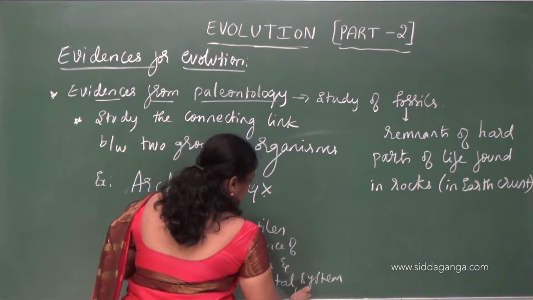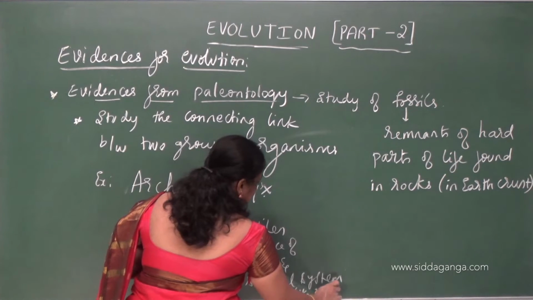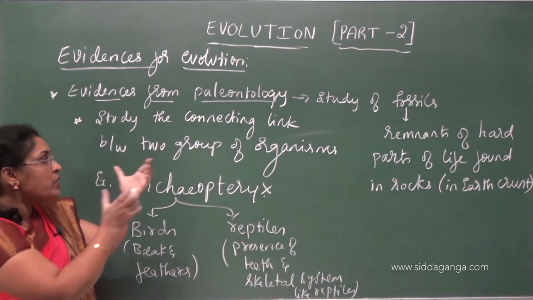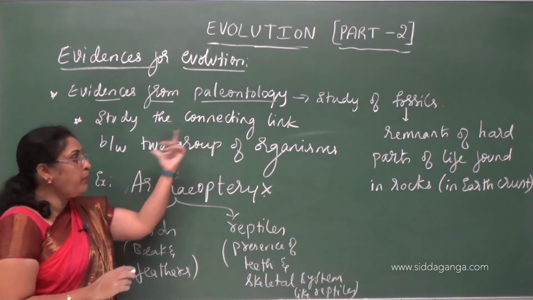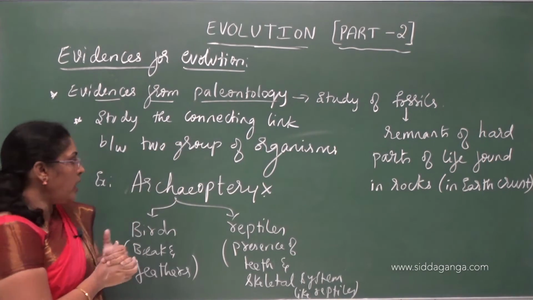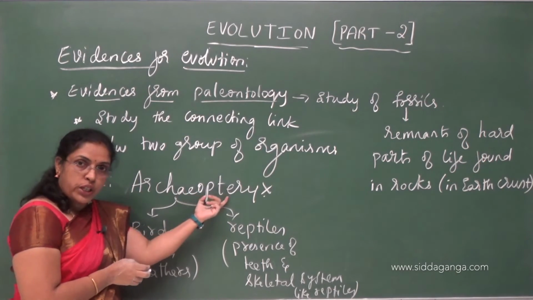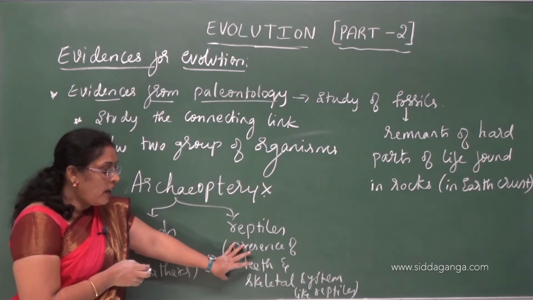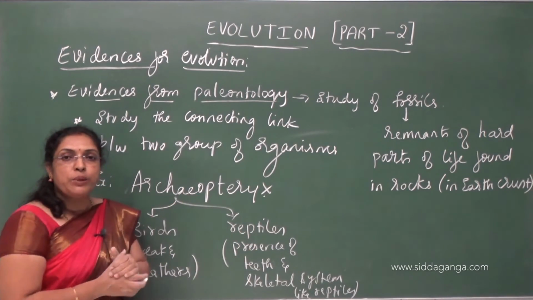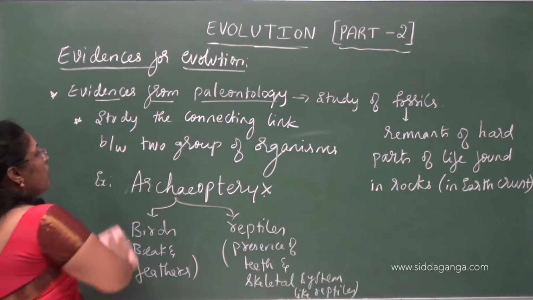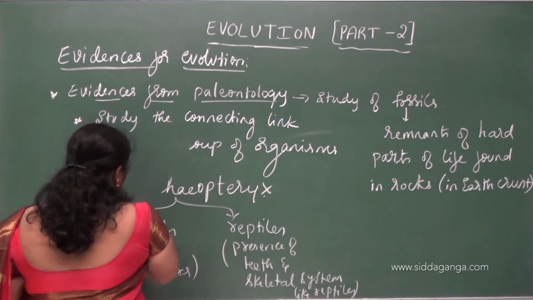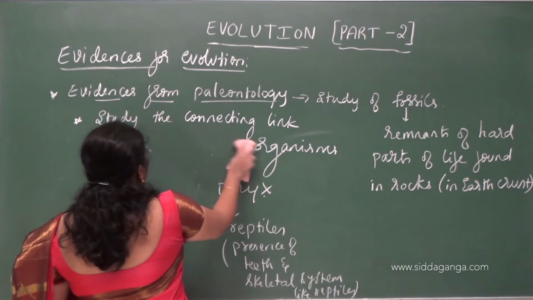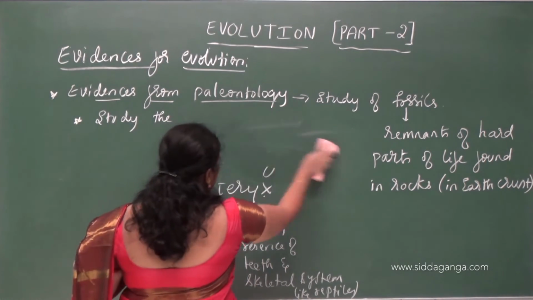So like this, the study of fossils helps us to study the connecting link between two groups of organisms. Archaeopteryx shows beak and feathers like birds, and also the arrangement of teeth and skeletal system like reptiles. And this fossil study also helps us to know about the extinct species.